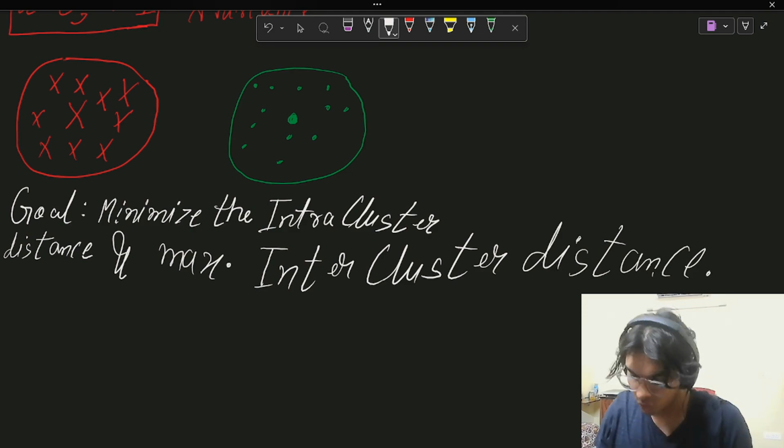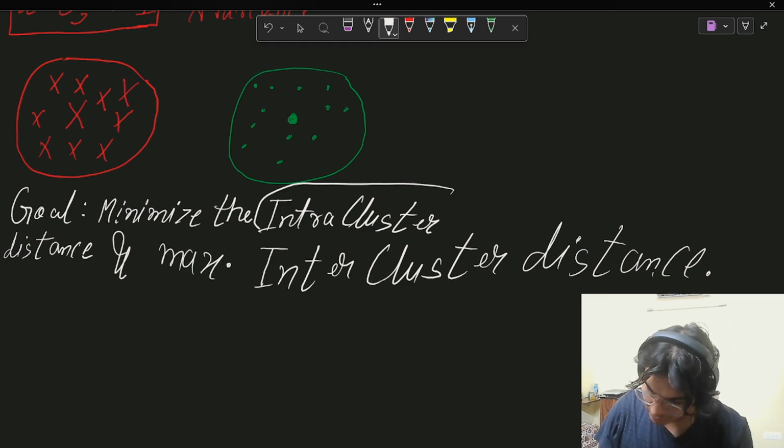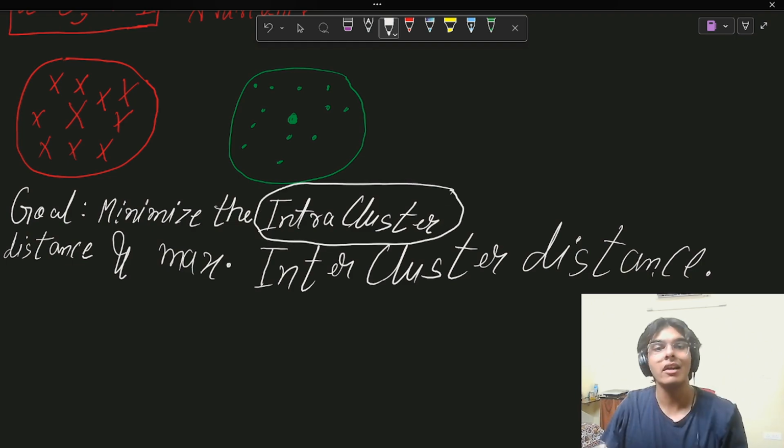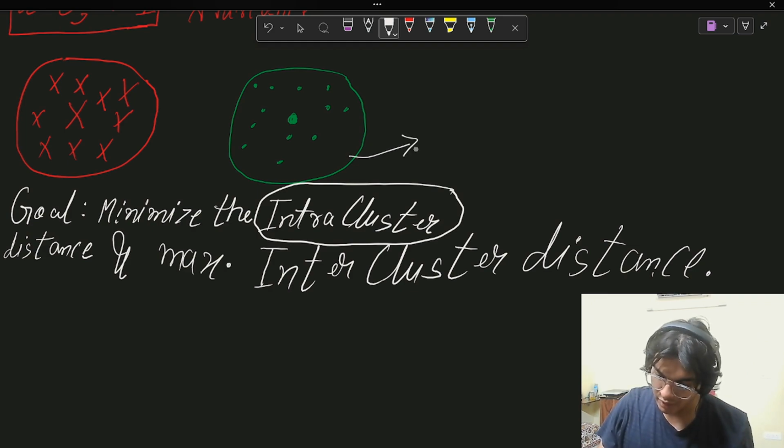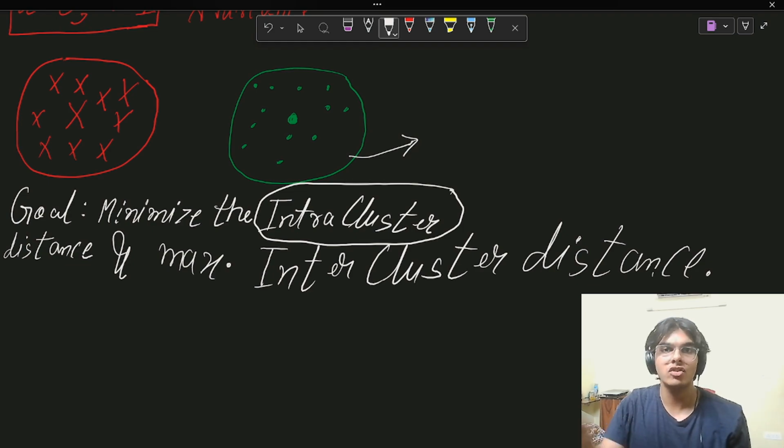These are very easy. So, what does intra-cluster distance mean? Imagine that we are talking about this green cluster here. One very important thing: there is a center point in the clusters, basically the point around which the whole cluster is formed. That point is called the centroid of each cluster.